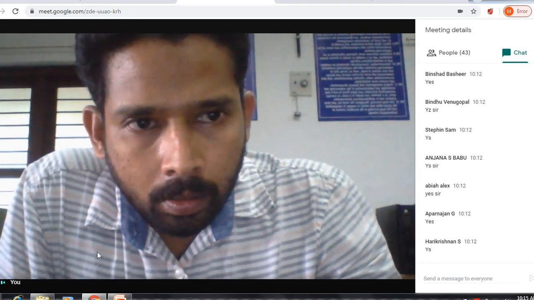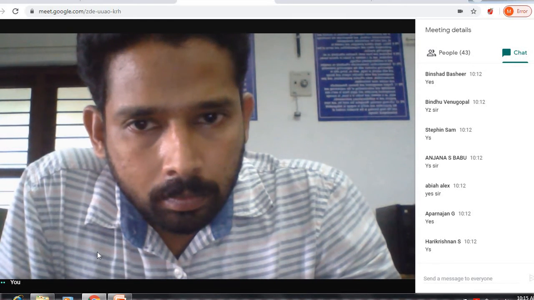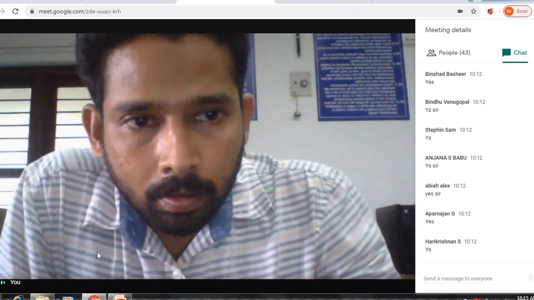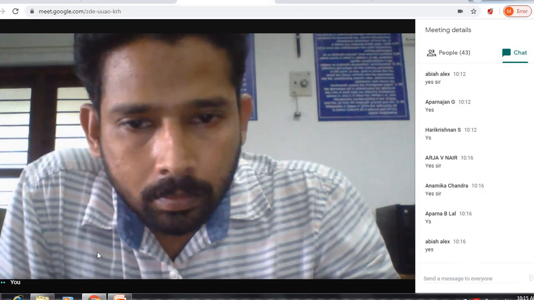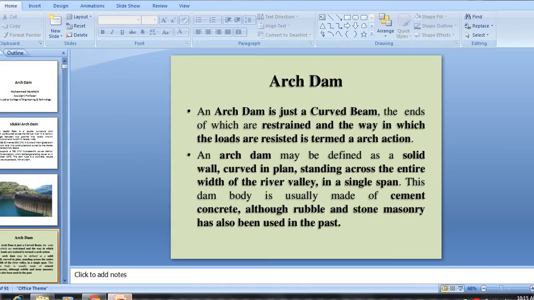Do you catch my point? An arch dam is just a curved beam, the ends of which are restrained, and the way in which loads are resisted is in terms of arch action. The load of water pressure on the upstream side is transferred to the two abutments by the arch action.